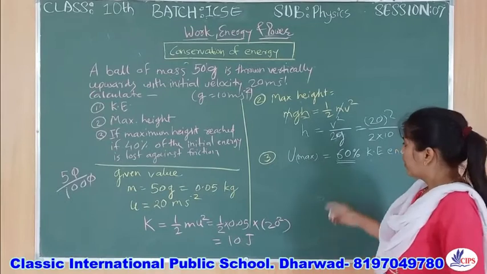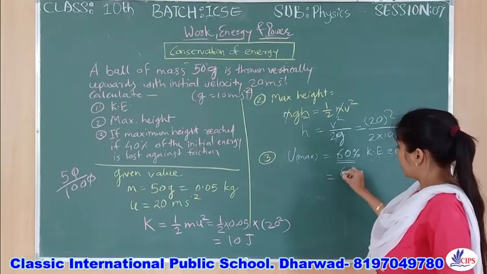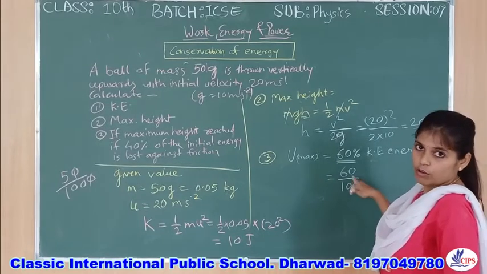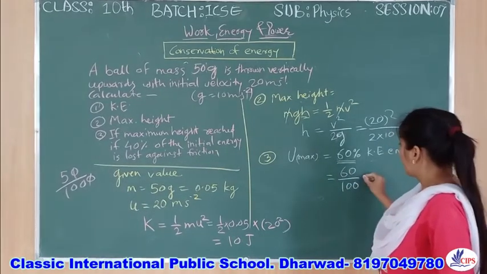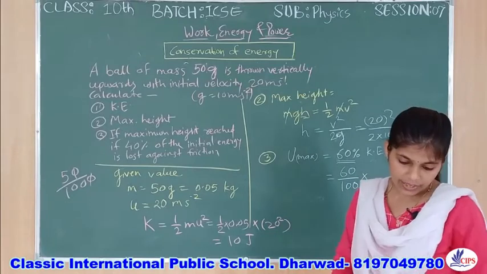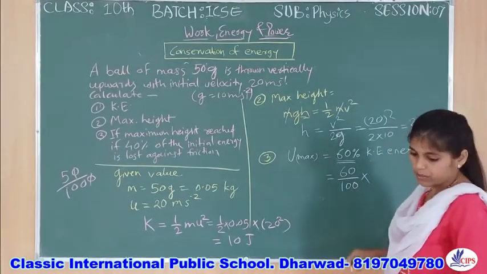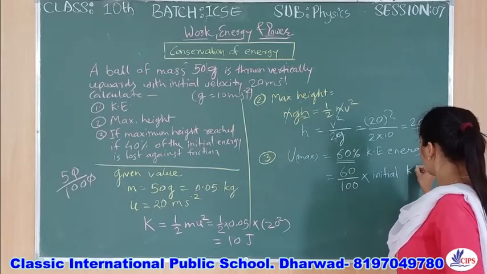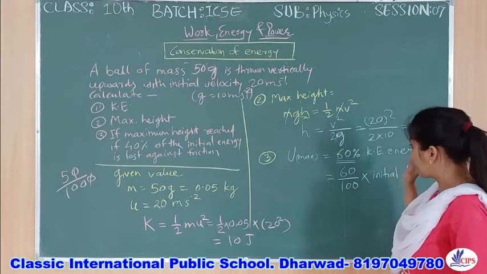What do you mean by 60%? 60 means out of 100 you got only 60. That is the meaning of that. Into the remaining kinetic energy. Of the initial kinetic energy, only 60% will remain.